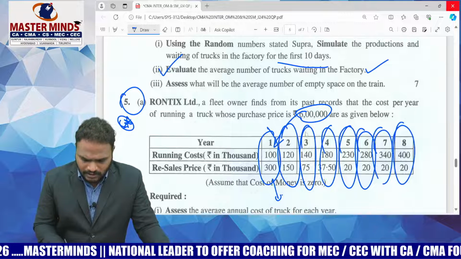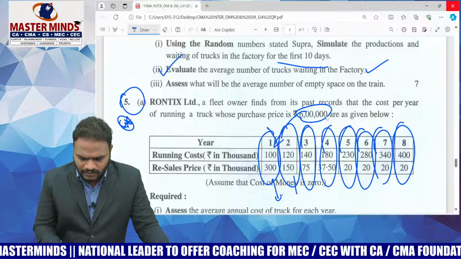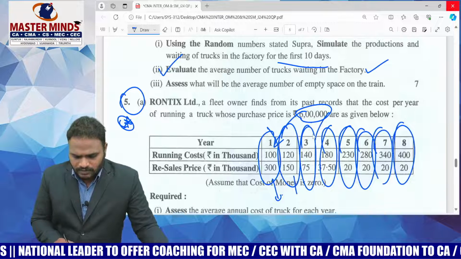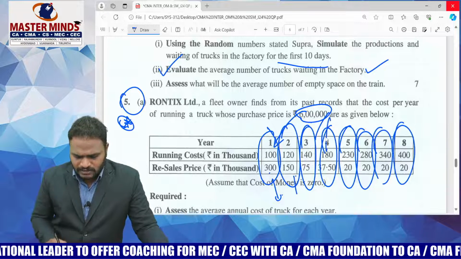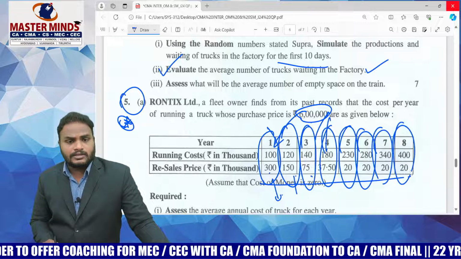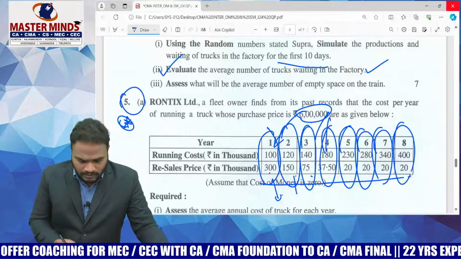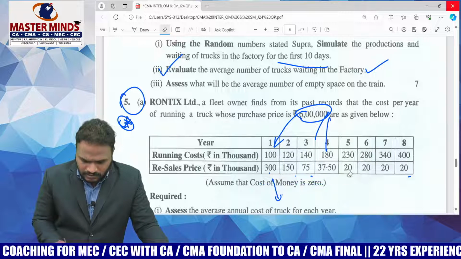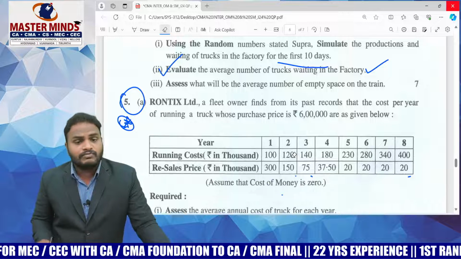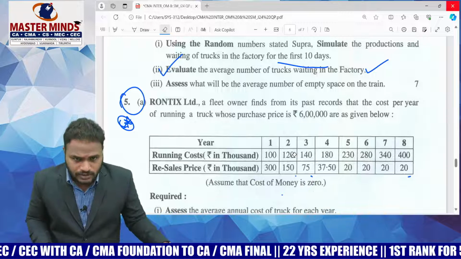Next, 6 lakhs minus 1 lakh 50. Next, 1 lakh 50, 3 lakhs, 6 lakhs minus 75,000. We can reduce like this. 6 lakhs minus 3 lakhs, 6 lakhs minus 1 lakh 50. This is the way to find the depreciation.